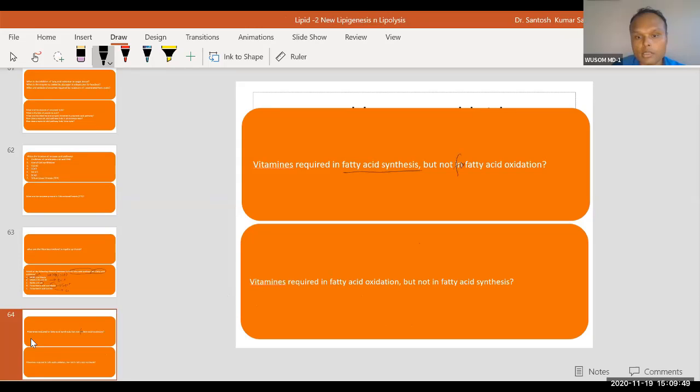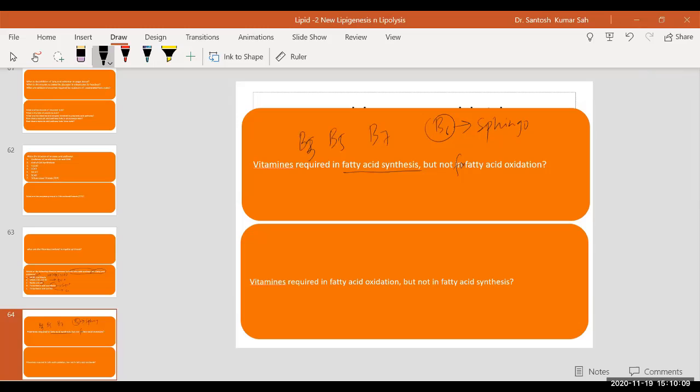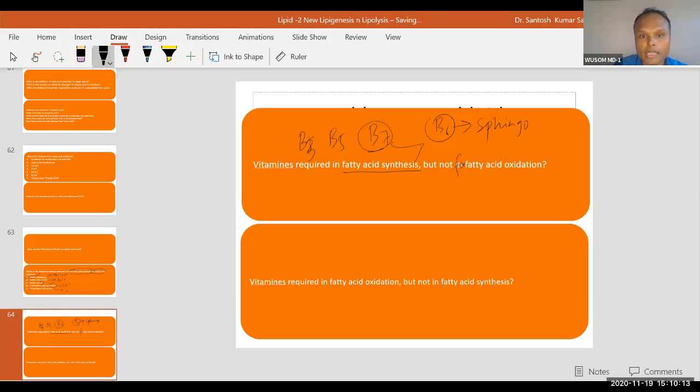Only fatty acid synthesis: what are the vitamins required for fatty acid synthesis? Vitamin B3, 5, 7; 6 is required for sphingosine synthesis. Vitamin B7, that is good: for fatty acid synthesis, vitamin B7 is required.